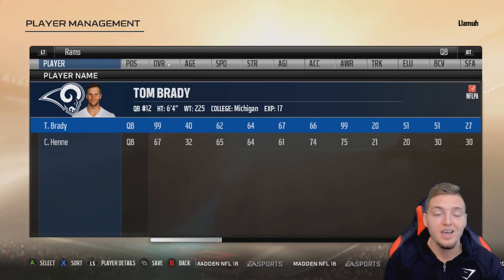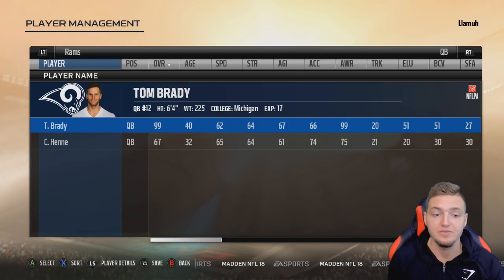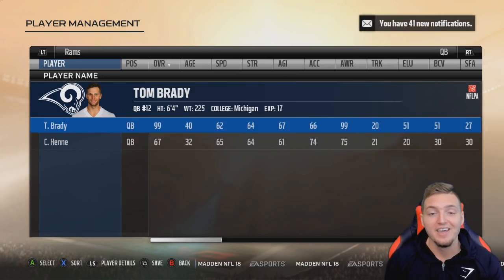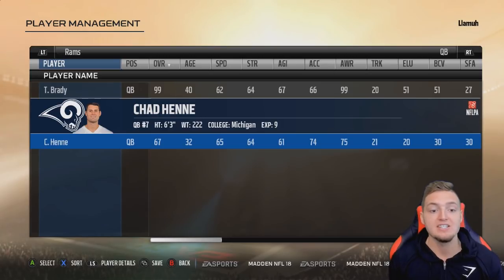Now, moving on to the Michigan roster, which is going to be represented by the Los Angeles Rams. And of course, at quarterback, they have the GOAT, Tom Brady. And I'll probably trigger some Ohio State fans if you're watching today's video, but obviously, they have the advantage at the quarterback position. Also backed up by another veteran in Chad Henne.